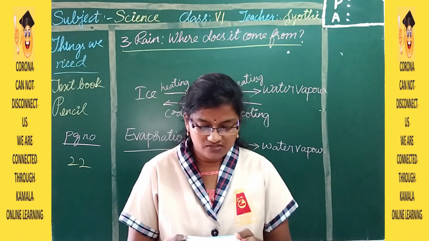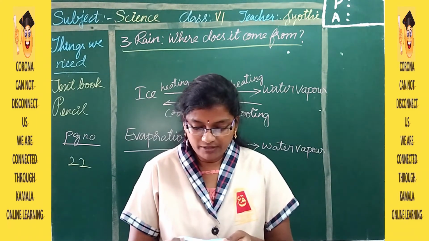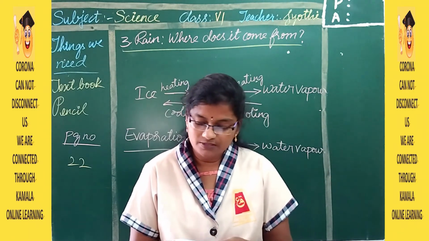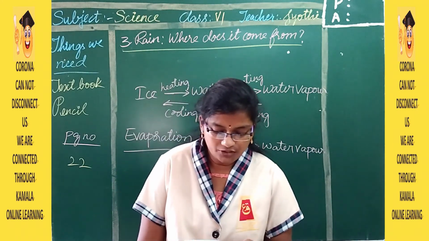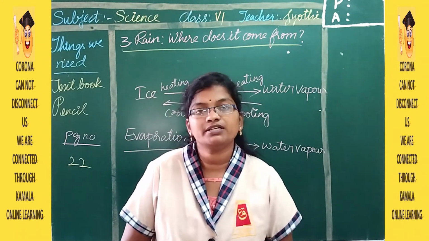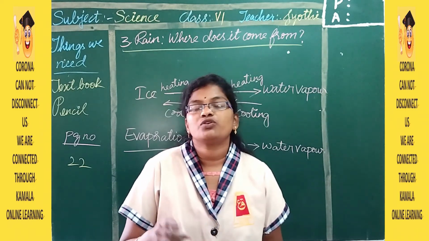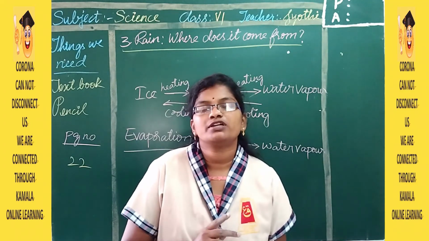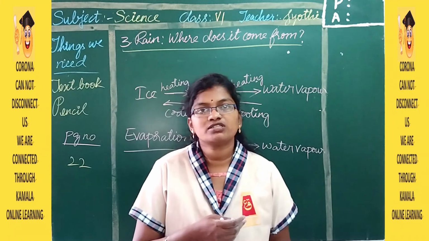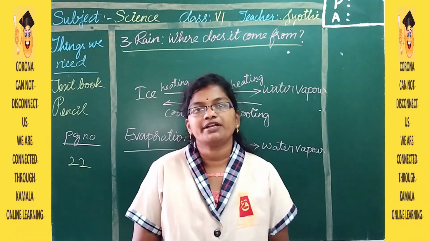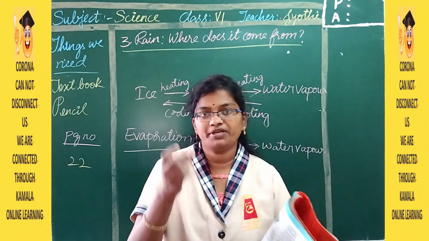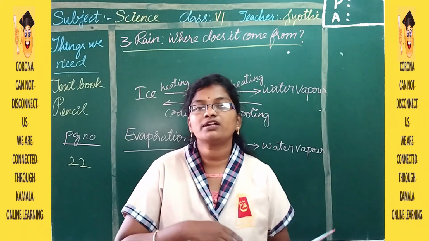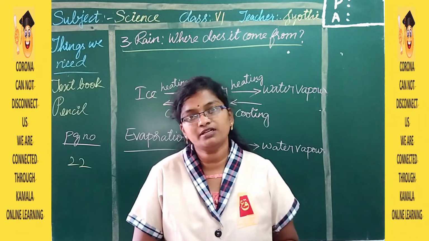Evaporation is a natural process which takes place on the earth. Water evaporates continuously from the surface of water bodies like seas, oceans, rivers, ponds, etc. and changes into water vapor due to the heat supplied by the sun. Not only these, you have so many water bodies like oceans, rivers, lakes and all, except the underground water. All these are heated because of the sun's heat and they get evaporated. Not only this, you have to make a little list of the things which are evaporated in your day-to-day life, in which cases you will see the evaporation process.